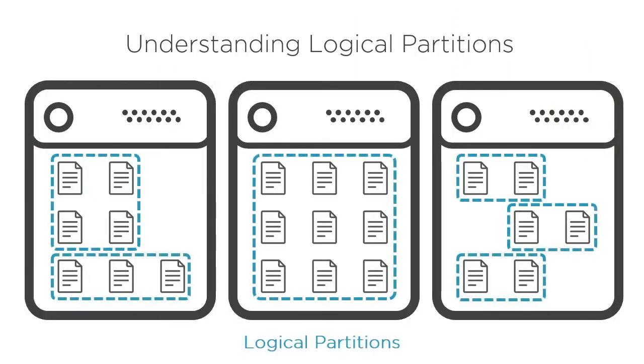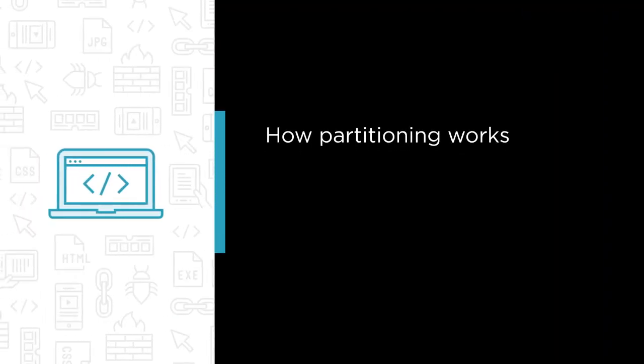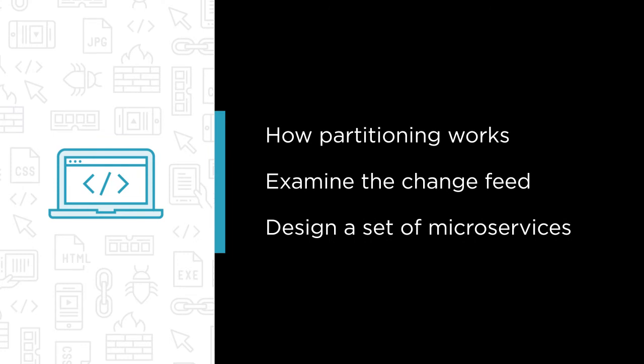This course will teach you how to leverage Cosmos DB, its change feed, and Azure Functions to build event-driven microservices. Some of the major topics that we cover include how partitioning works, which is the most critical concept in Cosmos DB. Then we'll examine the change feed and see how to consume the change feed using Azure Functions for building event-driven microservices. Using real-world e-commerce and IoT scenarios, we'll design a set of microservices to perform replication and denormalization, generate event notifications, build materialized views, and move data for downstream processing.